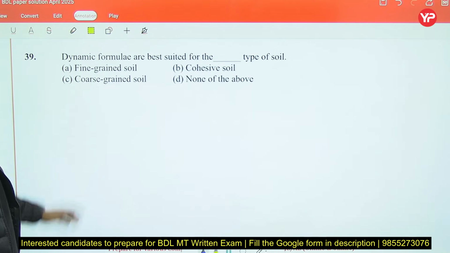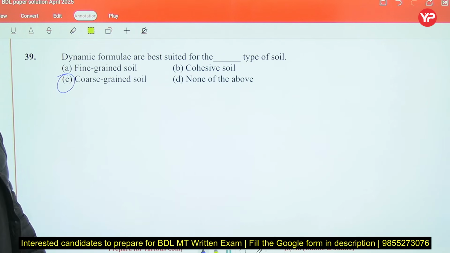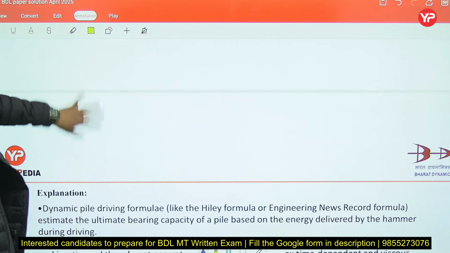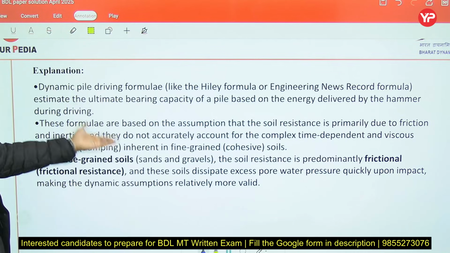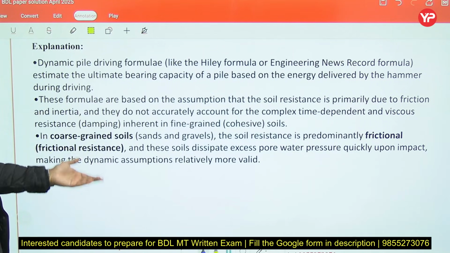Let's move to the next question. Dynamic formulae are the best suited for coarse grained soil. You all know that the dynamic formula are best suited for coarse grained soil. Here I have given the explanations, right? You can pause it, read it out.